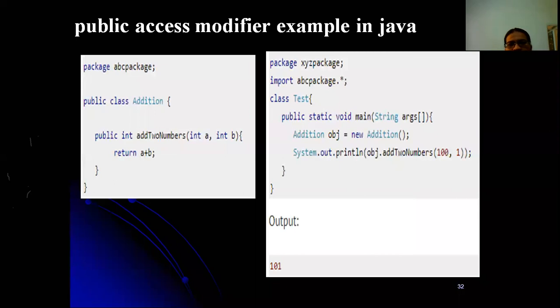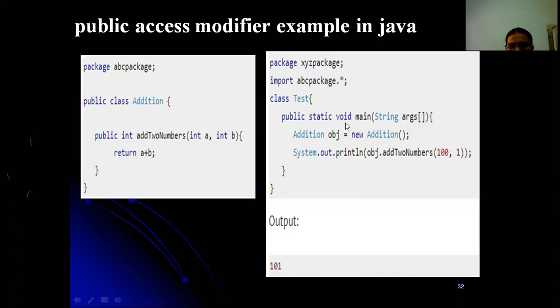Next, public access modifier. The public access modifier can be used inside the package, outside the package, in a subclass, superclass, or non-subclass, anywhere. This is another package, where we have specified public for add two numbers, and this is the XYZ package, where we are importing it.